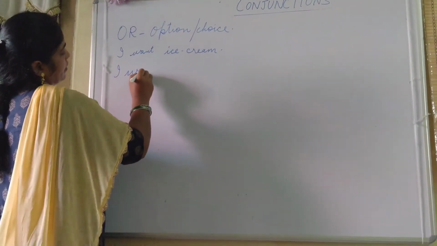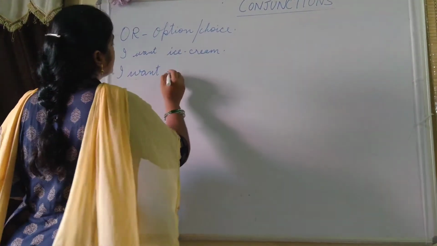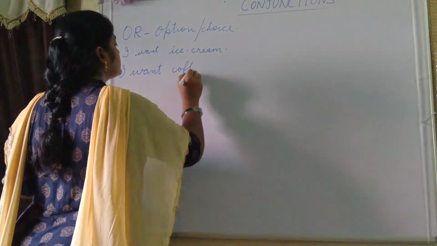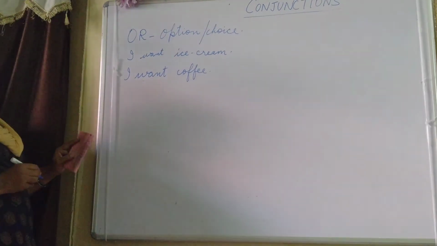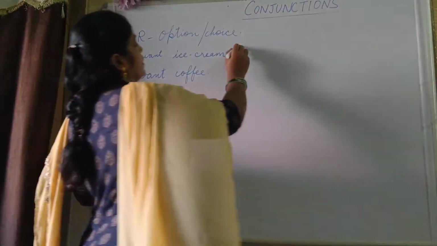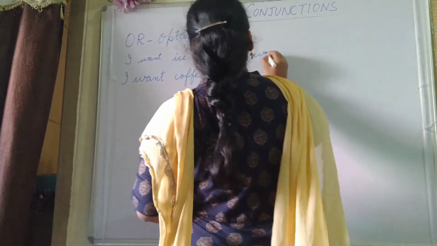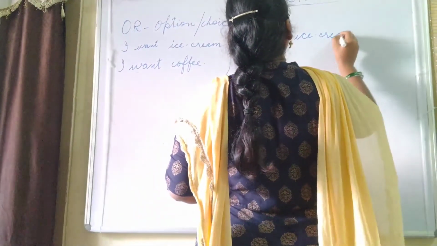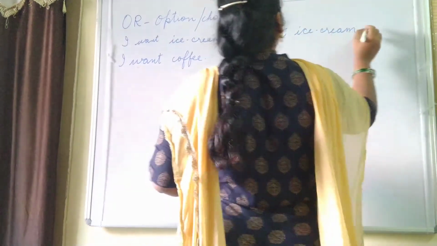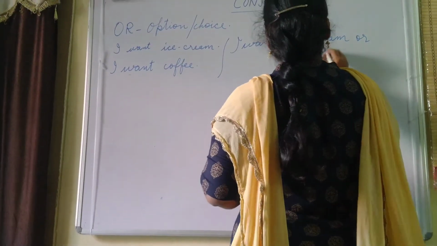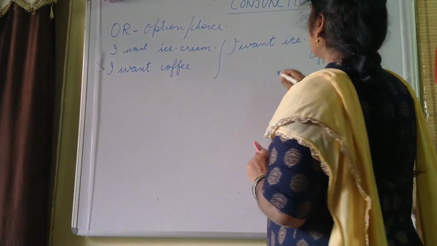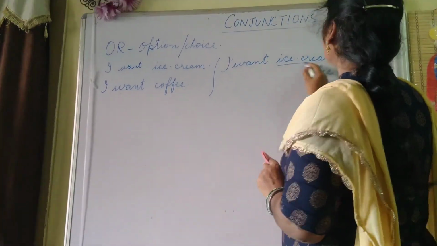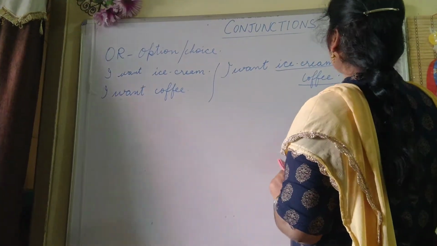I want coffee. So here there is a choice. These two sentences are there. I want ice cream or coffee. So here there are two options. Either you can have ice cream or coffee.